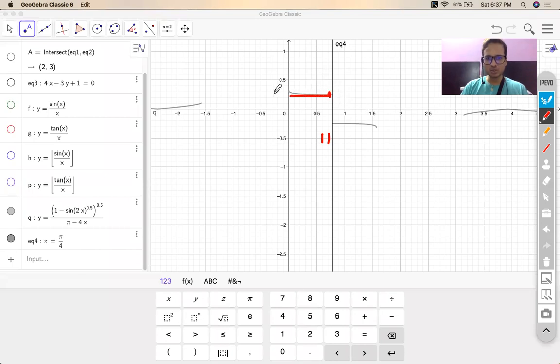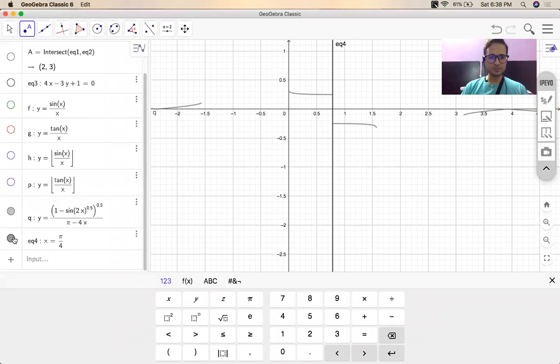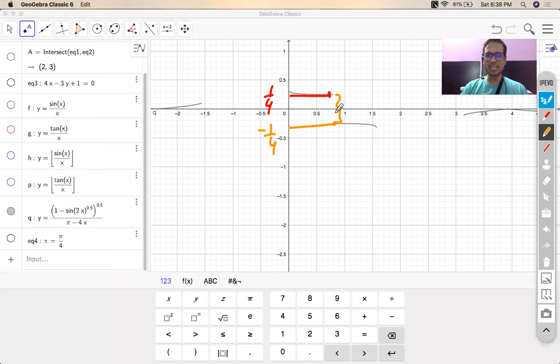Right hand limit is very close to minus 1 by 4. So there is a jump discontinuity over here, and because of that, the limit does not exist.